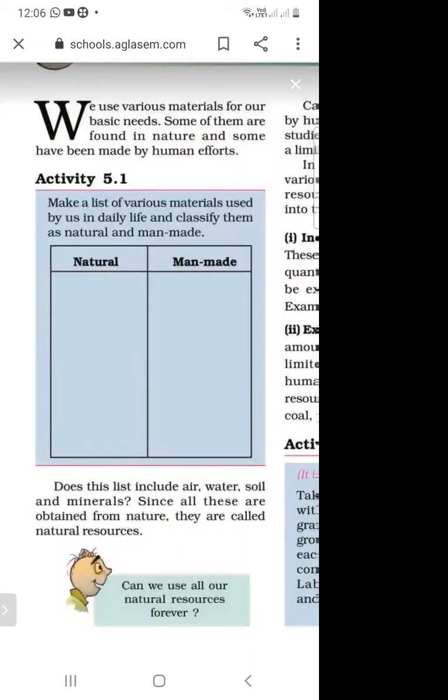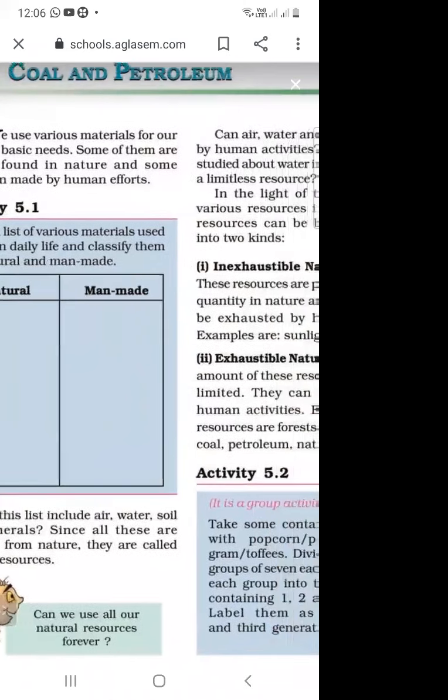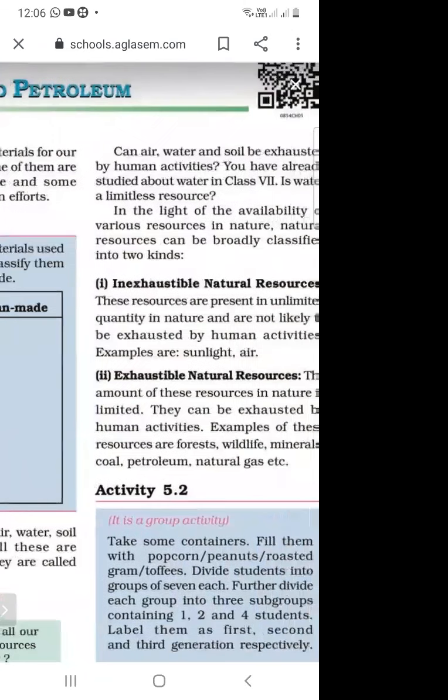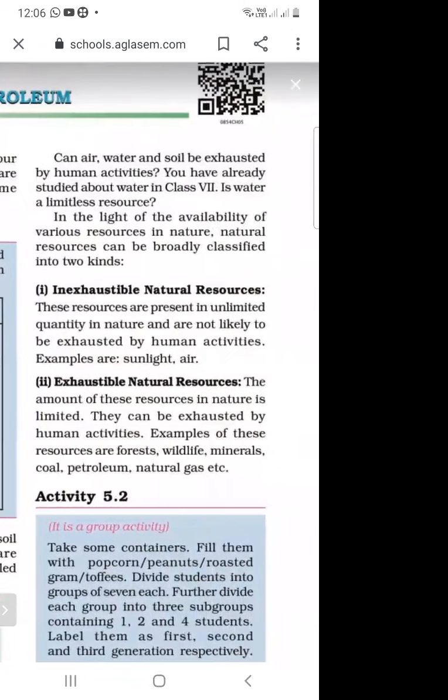What are the natural materials and what are the man-made materials? Air, water, soil, and minerals are natural materials. And what do you mean by man-made materials? That are made by human beings. And natural resources are divided into two parts: inexhaustible natural resources and exhaustible natural resources. The resources which are present in unlimited quantity are called inexhaustible resources.